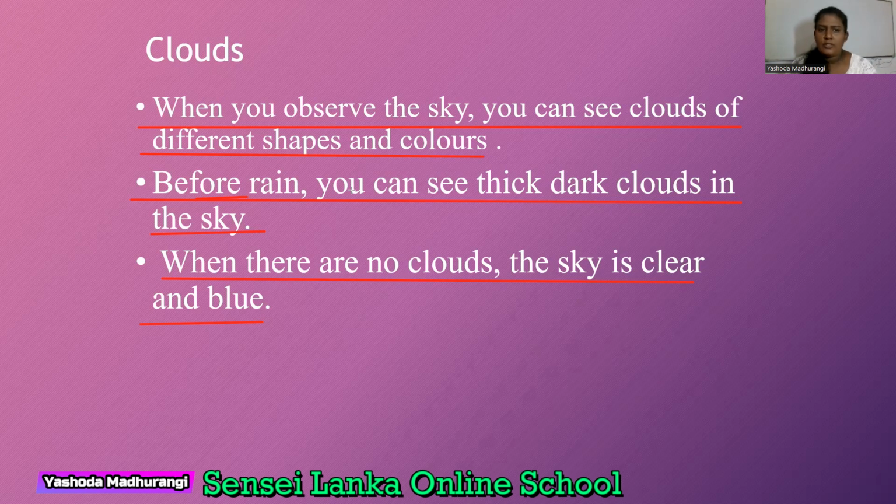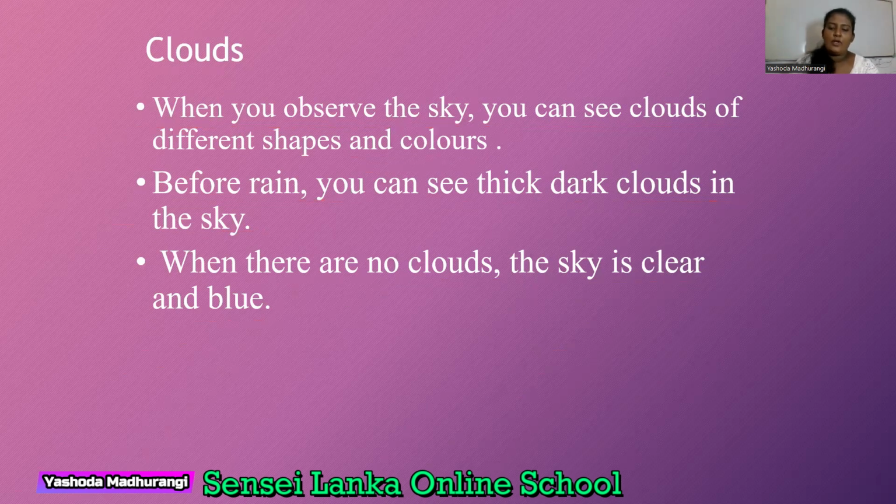Then for clouds, do we have any instrument? Do we need any instrument to look at the clouds? No. So for clouds, there's no instrument. We can observe. We can look at the sky and tell anything. So you have to remember that.